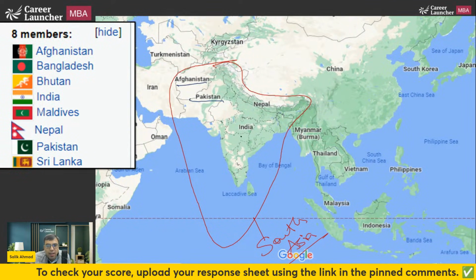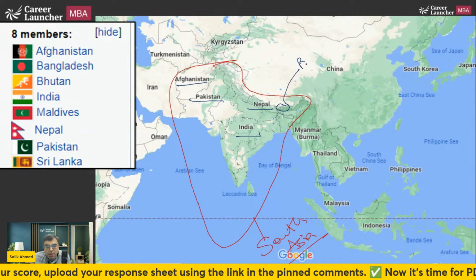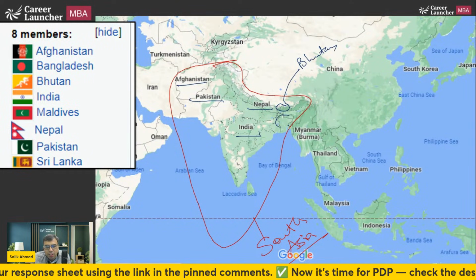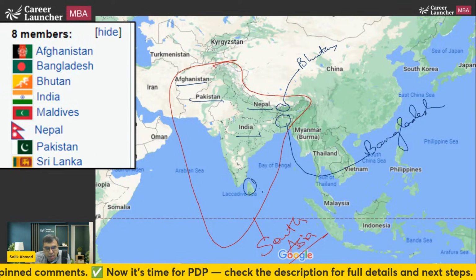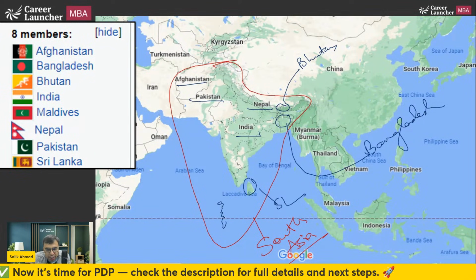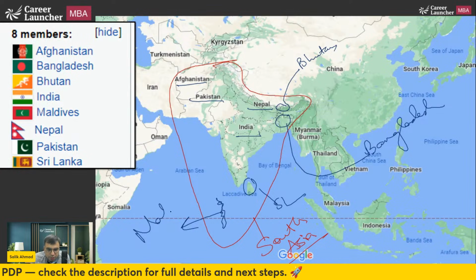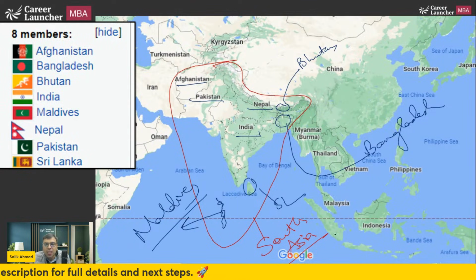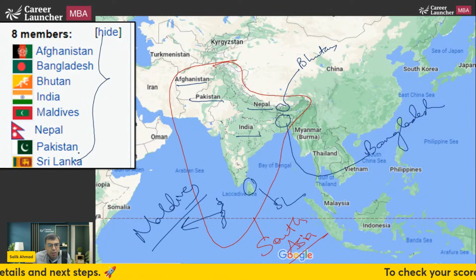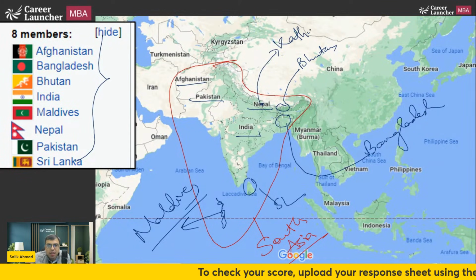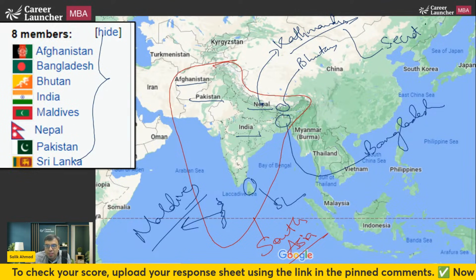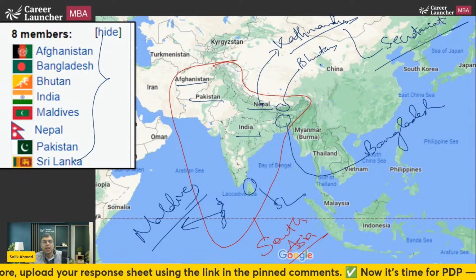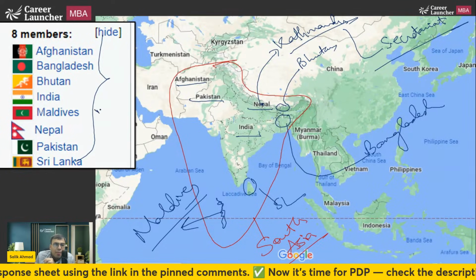So Afghanistan, Pakistan, India, Nepal. Here you will find Bhutan. This is Bangladesh. This is Sri Lanka. And here you will find island countries. This is Maldives. So these 8 countries are members of SAARC, South Asian Association for Regional Cooperation. And it is headquartered where? So Kathmandu is actually a place in Nepal where you will find the secretariat or headquarters of SAARC. Okay, please remember it.